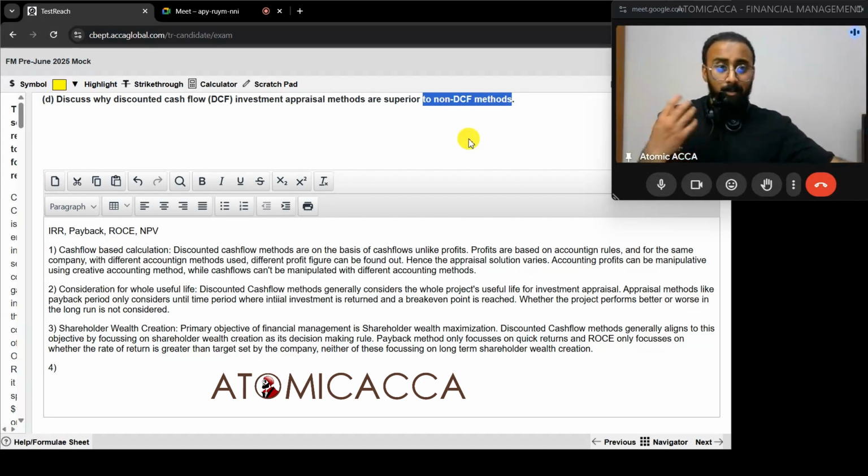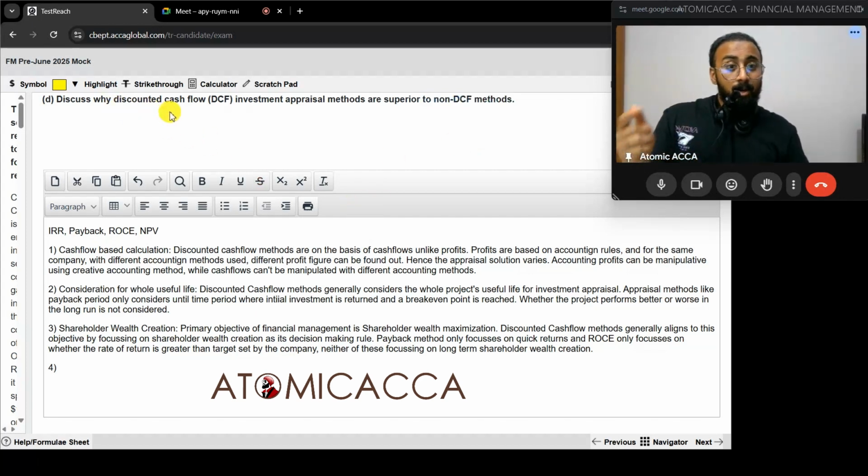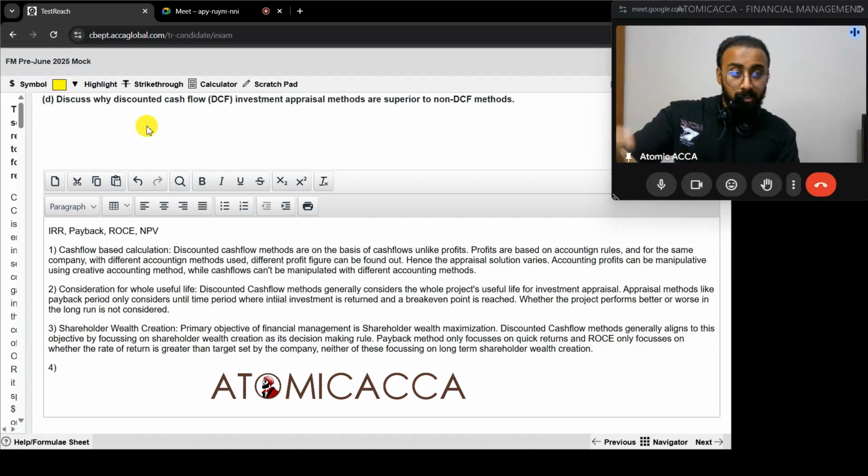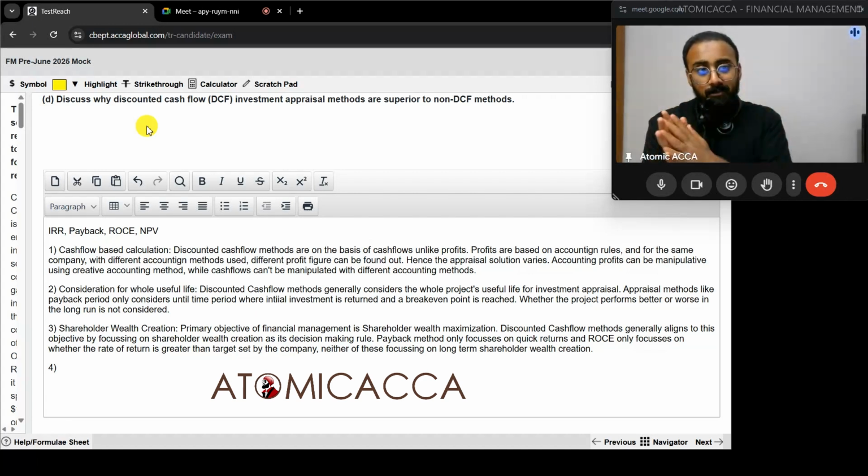No, I'll be able to buy less, which means value of money keeps on dropping as we go in future. So why we consider discounted cash flow method is because we consider time value of money, and see that incorporating this reduction in value over future years, will this project still be financially good for my shareholder? This is what we are incorporating through a discounted cash flow method, which is not done in a non-discounted cash flow method. So let's incorporate this.